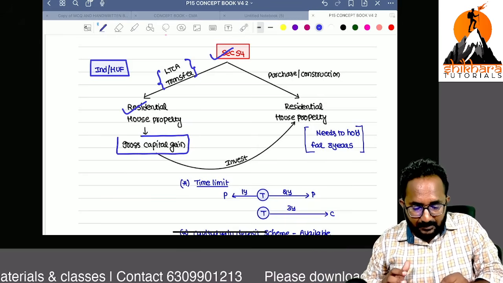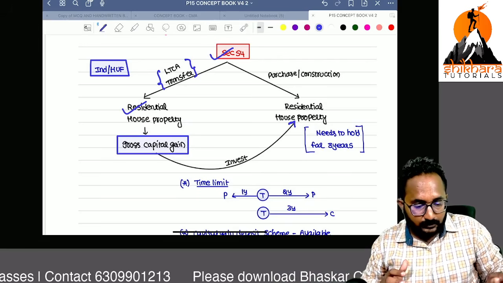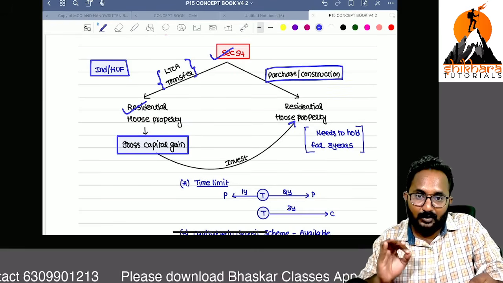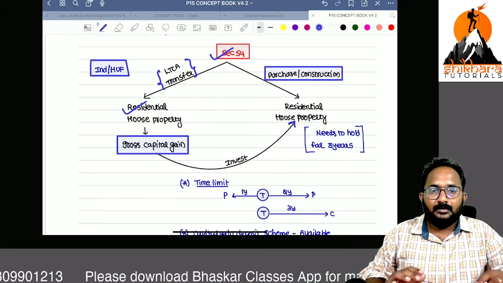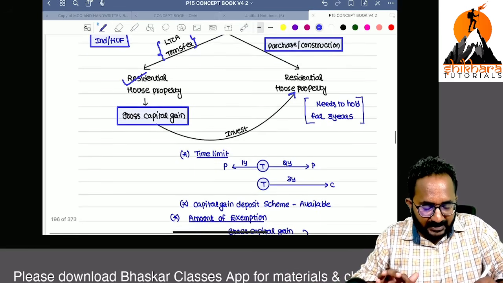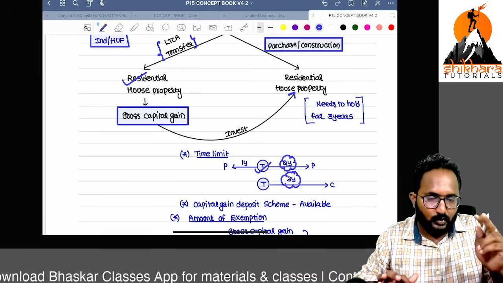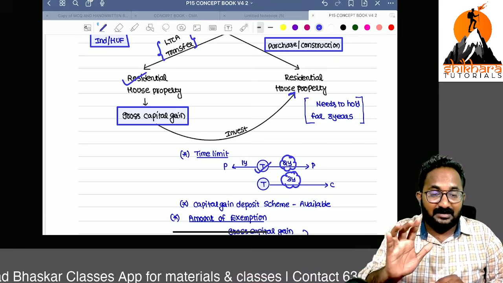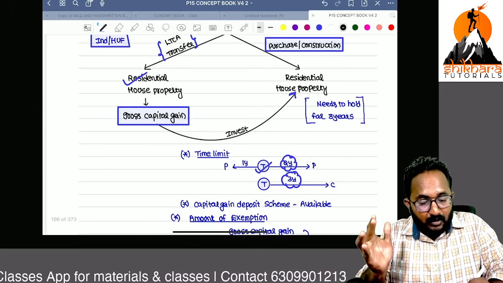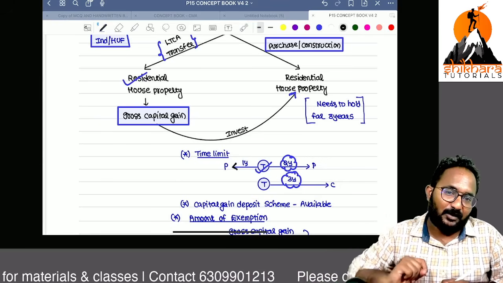Out of this gross capital gain amount, if you invest in one more residential house property, which you can purchase or construct, then exemption is available. So this is a reinvestment based exemption. The time limit from the date of transfer is 3 years for construction and 2 years for purchase. But remember, here they have given one magic thing: if you purchased any house 1 year before the transfer date, that is also eligible for exemption.